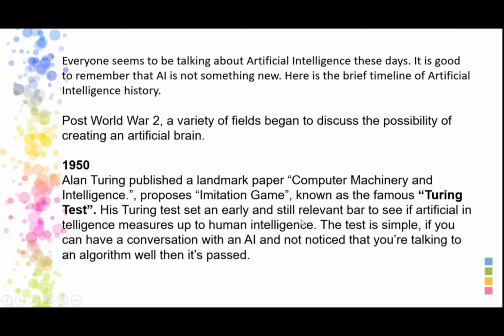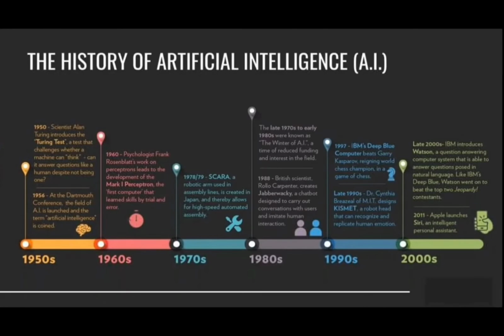Still it is very good because it measures human intelligence. How the test works: you just have to have a conversation with the machine, that's it. It is an algorithm actually, nothing else. So we'll see here the main timestamps.